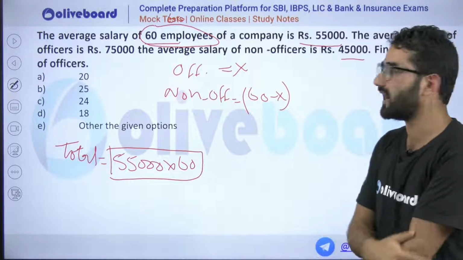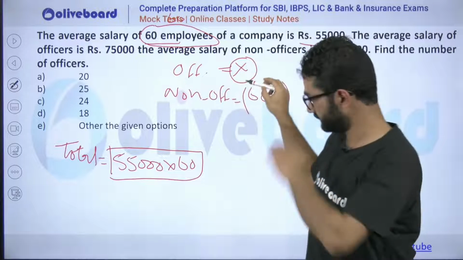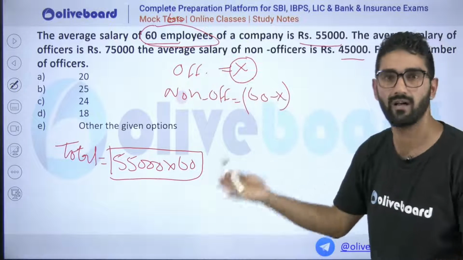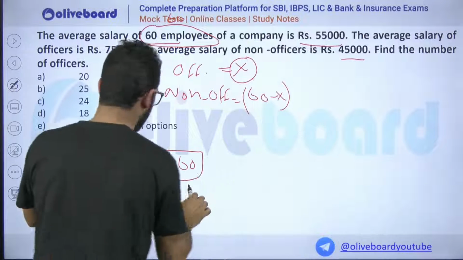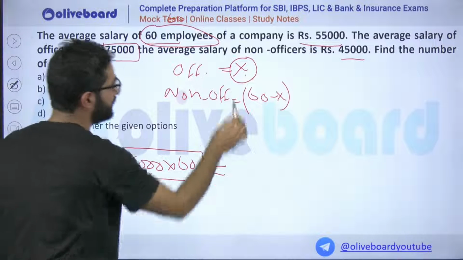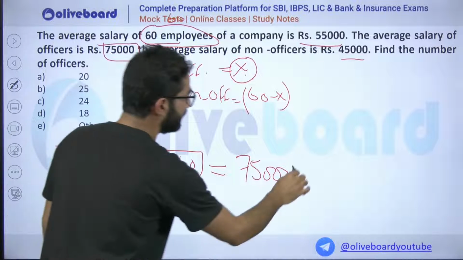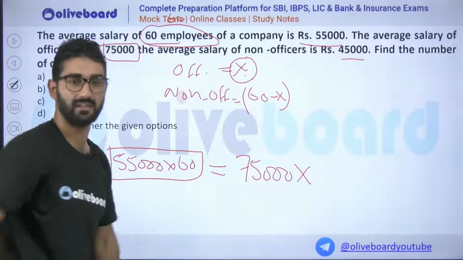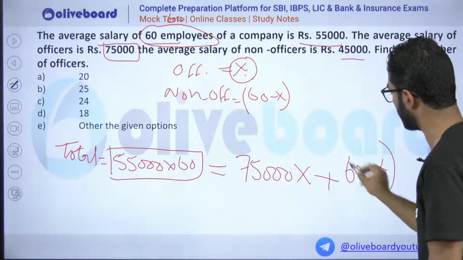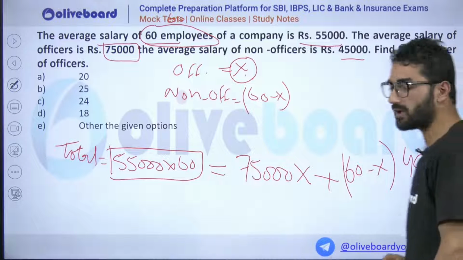If I multiply the number of officers with their average, it will be the total salary of officers: 75,000 multiplied by X. Plus the non-officers, 60 minus X multiplied by 45,000. Now calculate this equation.